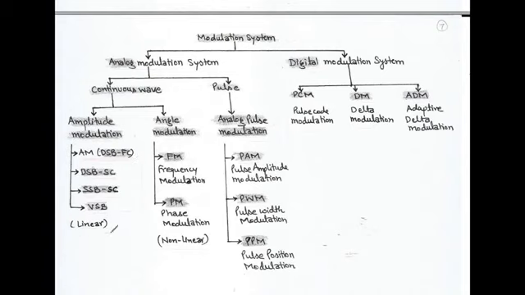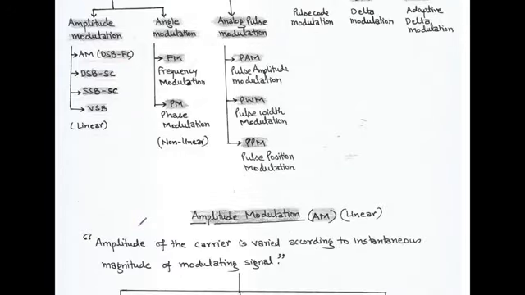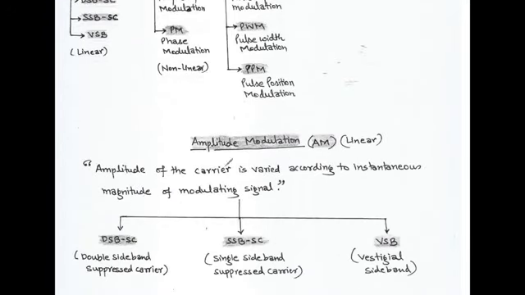First we talk about the definition of AM, and we know that for a modulation process we require two signals, that is baseband signal and carrier signal. Here the baseband signal is a low frequency signal, whereas the carrier signal is a very high frequency signal.